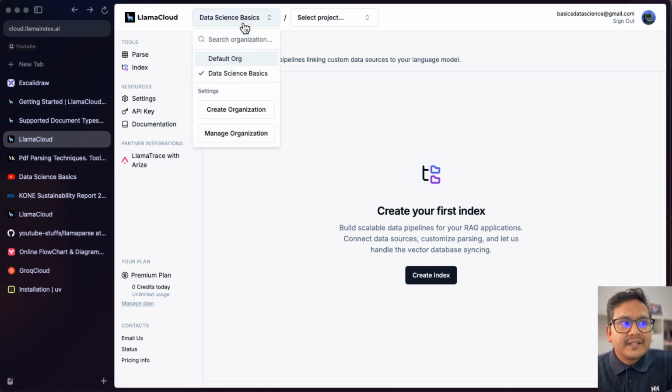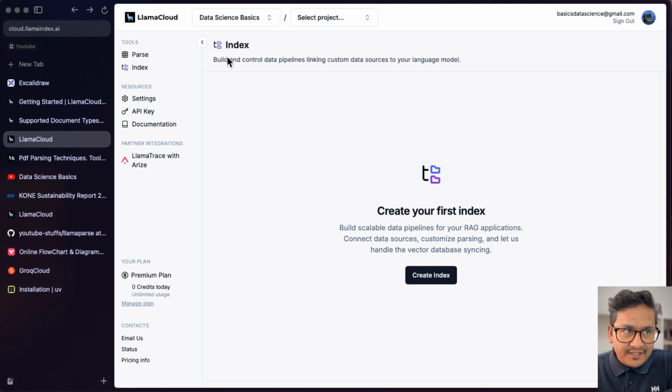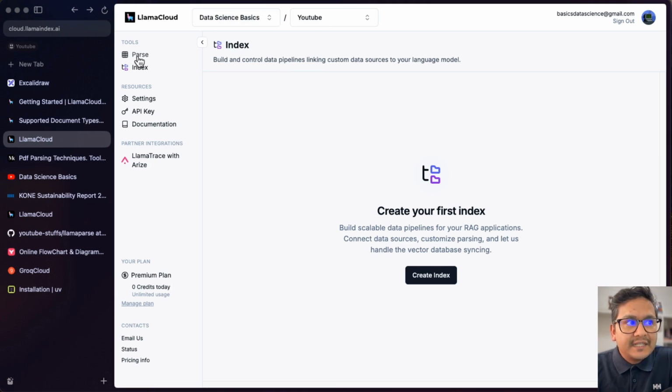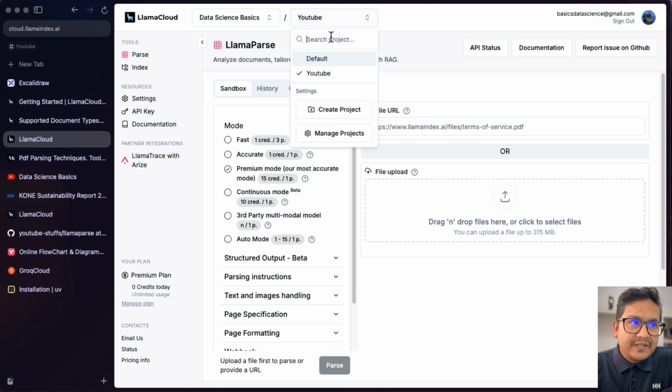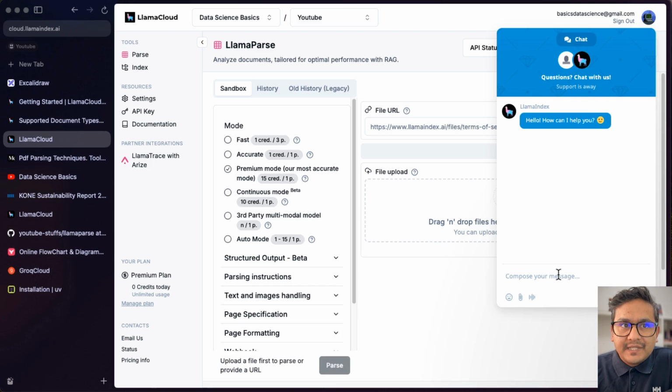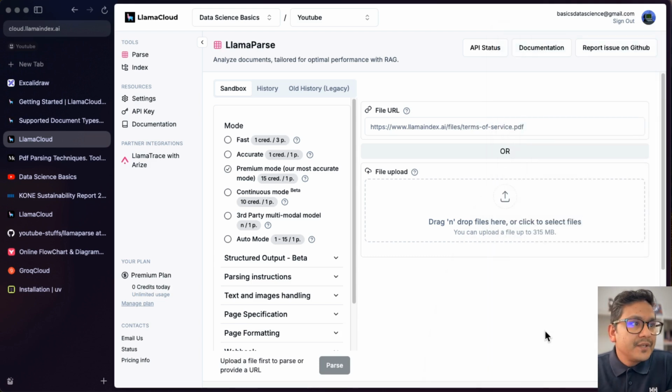On the top you can see there are organizations. You can create the organizations here. I have selected the data science basics. I created this one, and here I have created the YouTube, so you can choose different projects. It is inside the documentation, or let's say inside this particular project. In the LlamaParse, you can see there are different things. I will go through after some time, but there is the API status and documentation, report issue on GitHub, and so on. You can even go here and ask questions. When you are doing something, maybe something does not work, you can just go here and ask the questions. So there is support for you also from the LlamaParse side. This is the UI, and you can see here we have the history.